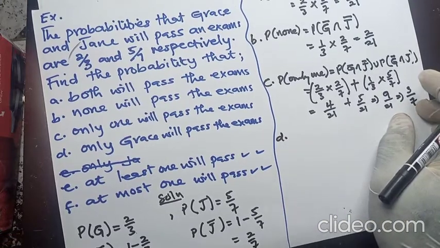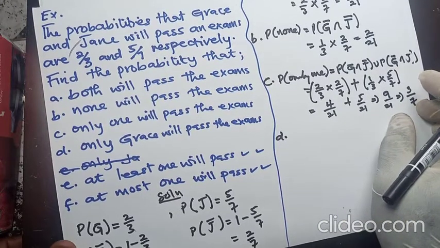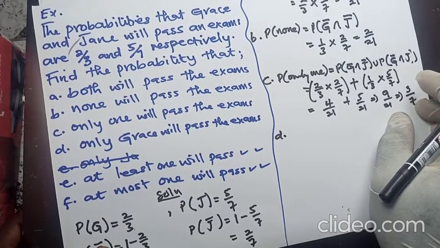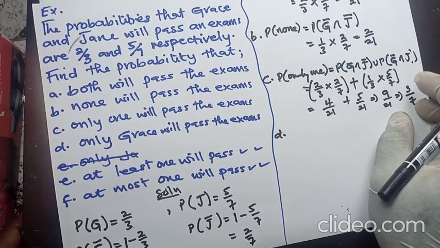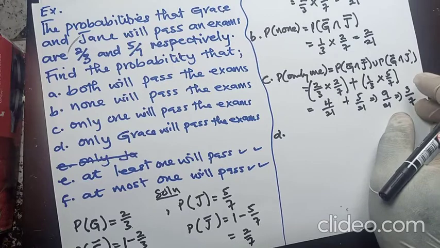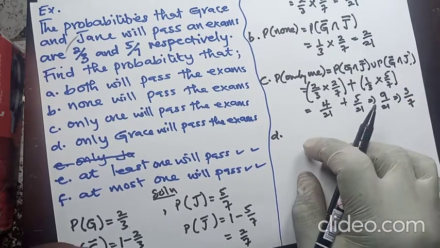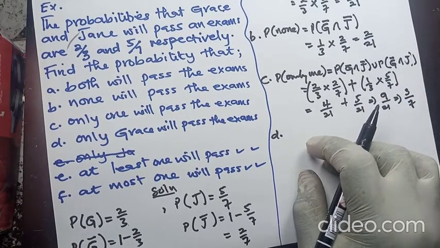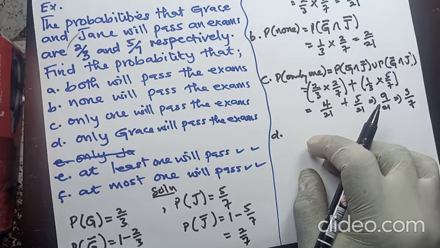At the D aspect, we have only Grace will pass the exams. Now here we are dealing with 2 people. So assuming we have these 2 people in the room, and we just entered the room and say, okay, these upcoming exams, it's only Grace that will pass the exams. It means that you want to tell Jane that Jane will fail the exam. That is the idea.